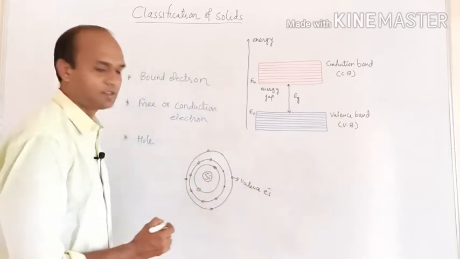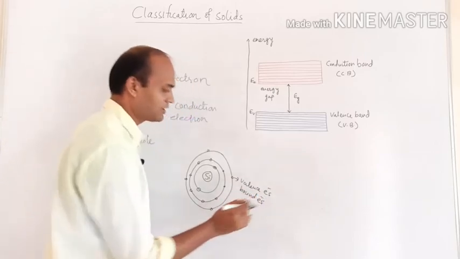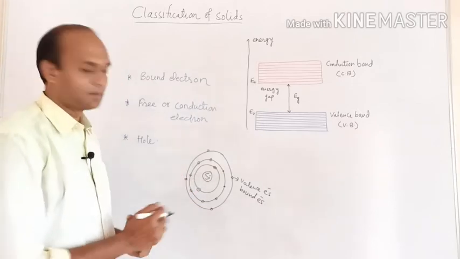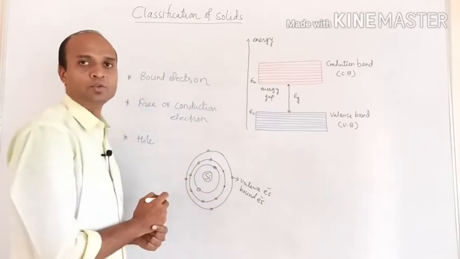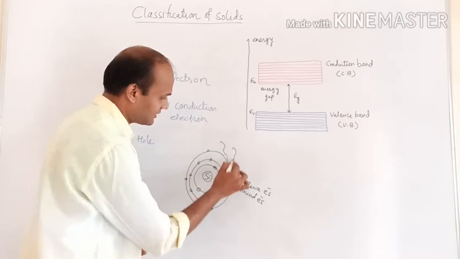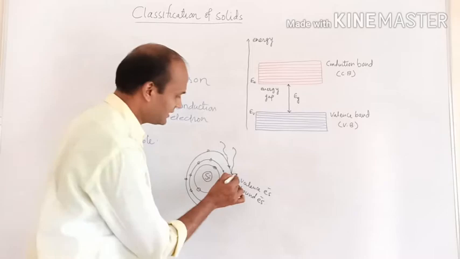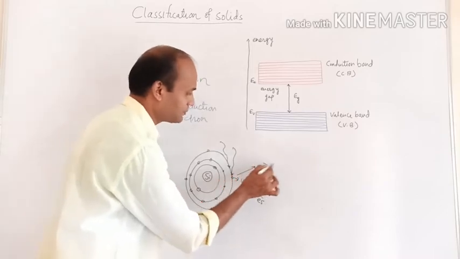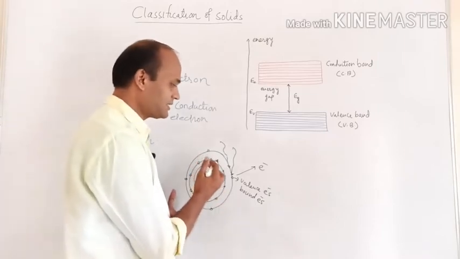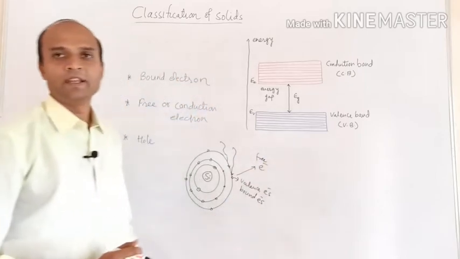These electrons are bound electrons because they are not free to move inside the solid; they are bound with the nucleus. Now if some external energy is supplied to this electron, then that electron becomes free from this atom, and it is now called a free electron.